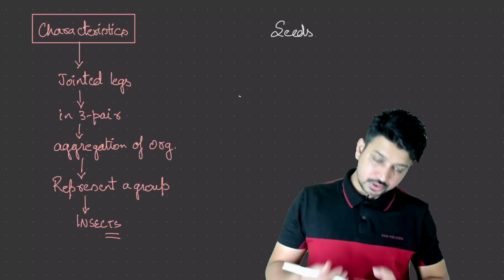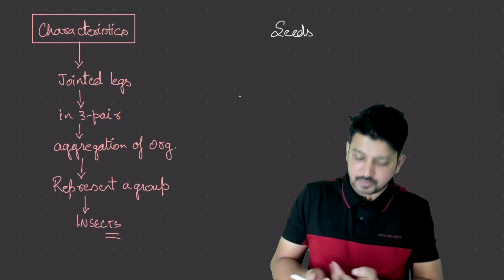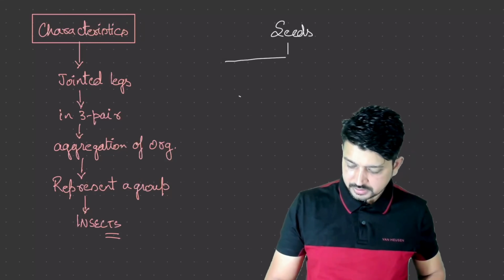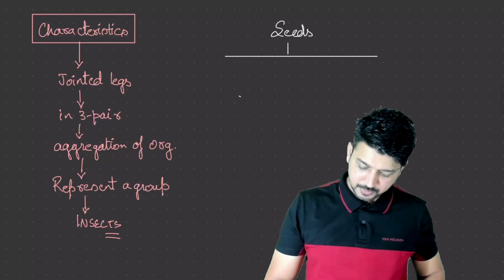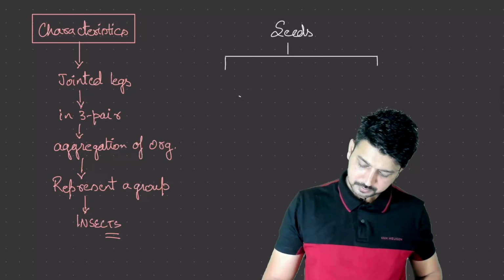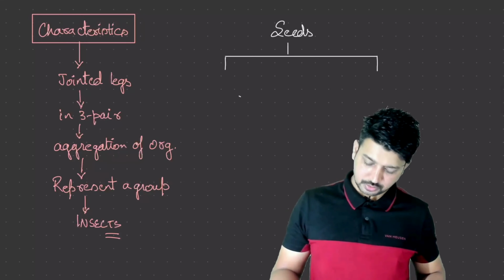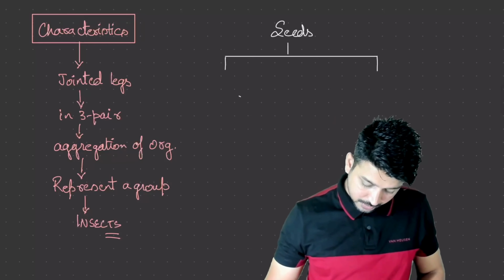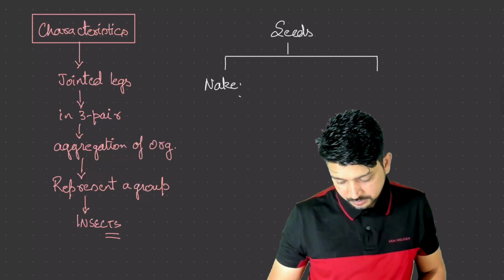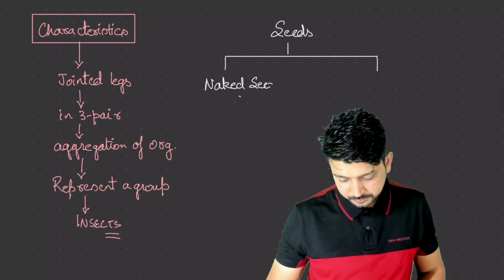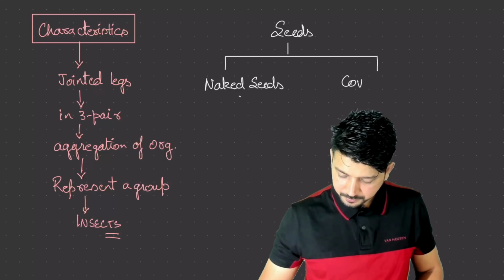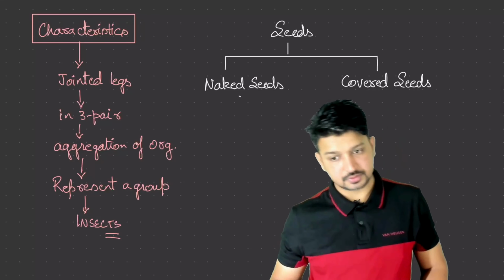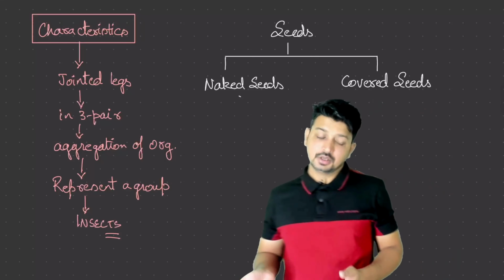We have seeds. Now these seeds can be covered seeds or naked seeds, covered by the seed coat or different part. So we have 2 types of seeds: naked seeds and covered seeds.